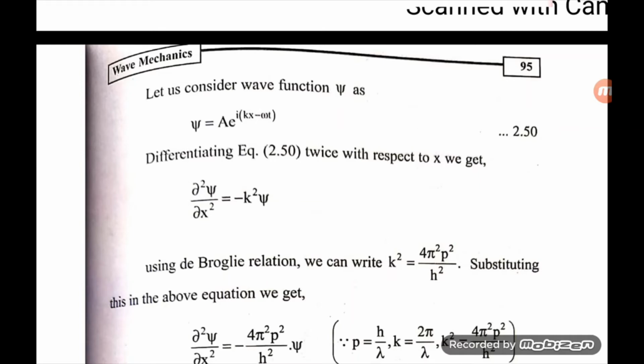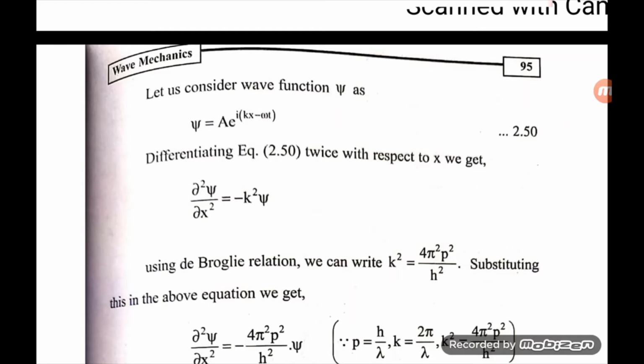By differentiating psi, we get ∂psi/∂x equals A e^(i(kx - ωt)) times ik.